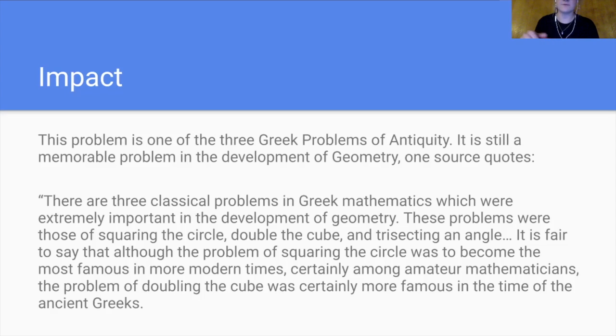So doubling the cube was a strong geometric problem in the time, and it was very famous during the time of the ancient Greeks for a long time, and it was still posed up until when Wantzel proved it impossible in 1837.